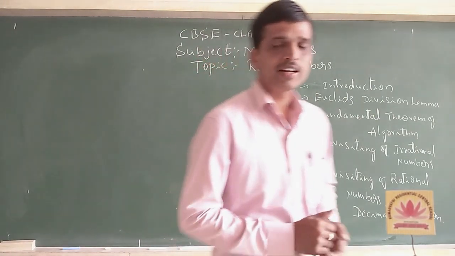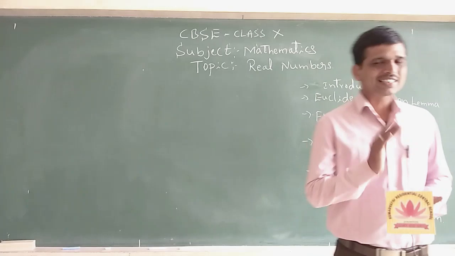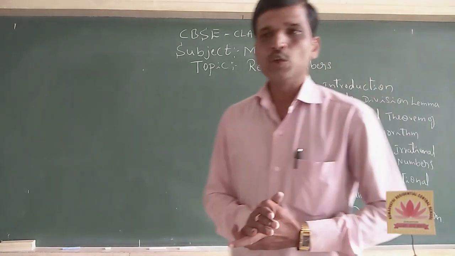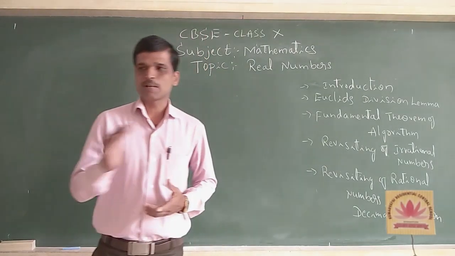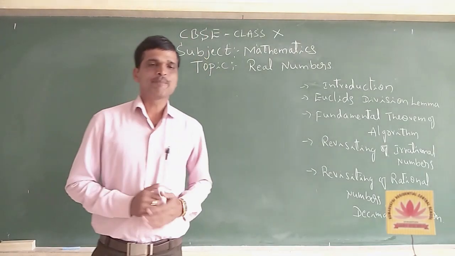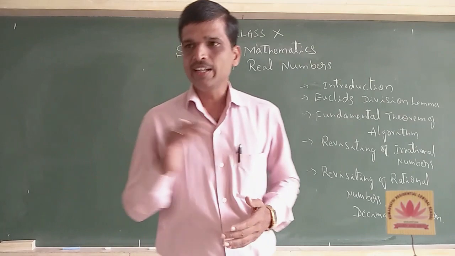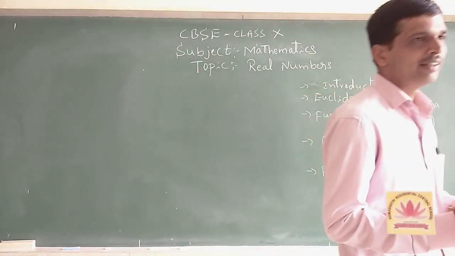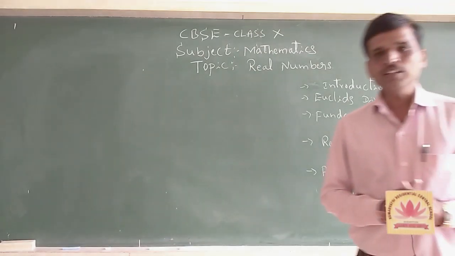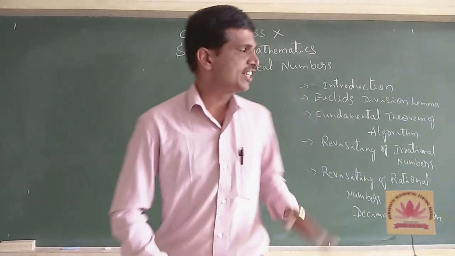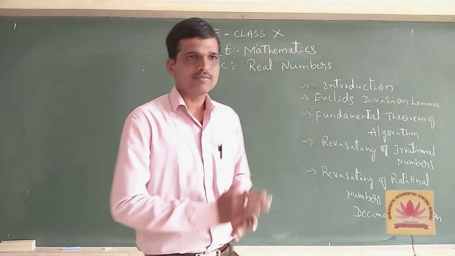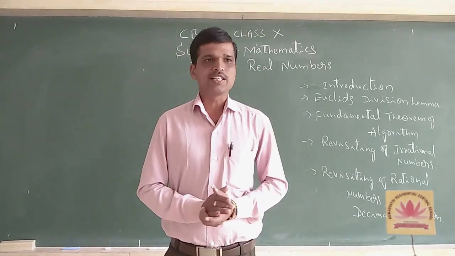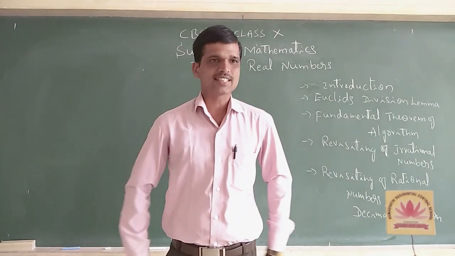Dear students, you are already aware from your previous classes of the number systems. In the number system, you know there are six major types of numbers. Firstly, natural numbers. Secondly, whole numbers. Third, integers. The next one, rational numbers. The next one, irrational numbers. And the last one is real numbers. These number systems and their properties were already studied in your previous classes.